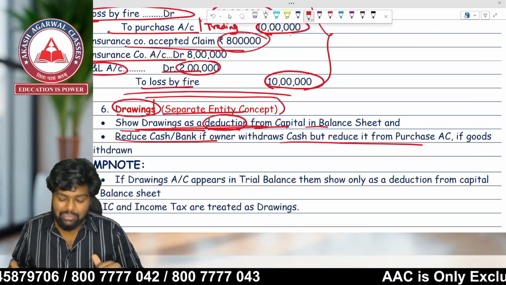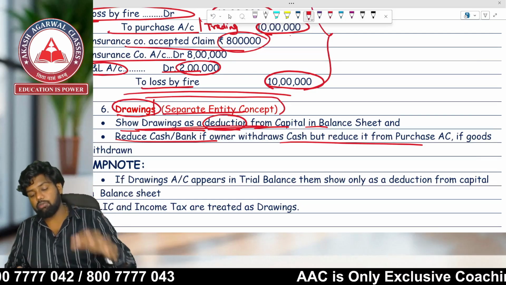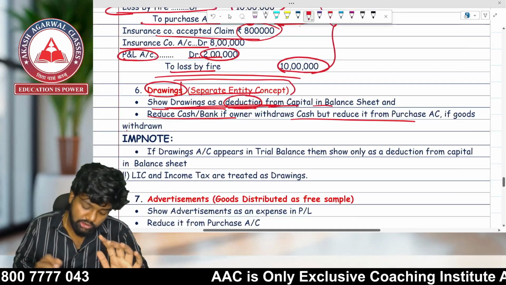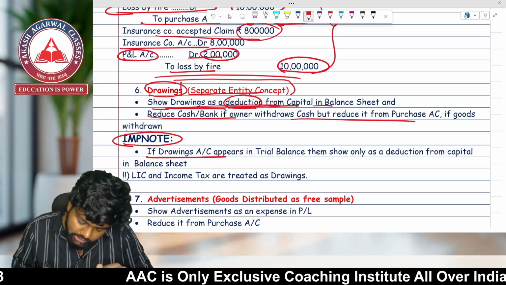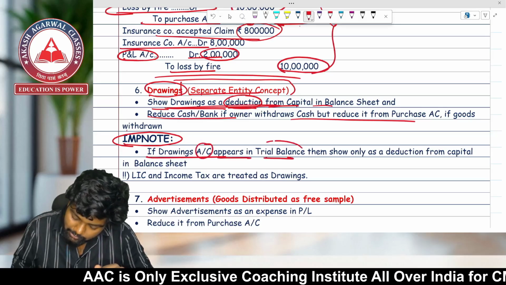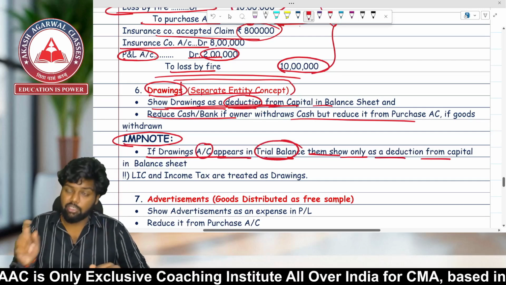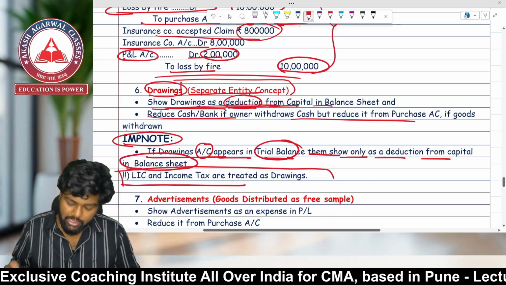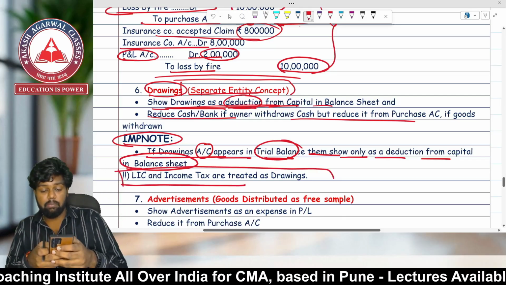Show drawings as a deduction from capital. Important note: if drawings account appears in the trial balance, then show it as a deduction from the capital. For example, in the balance sheet, LIC and income tax are also treated as drawings. Very, very, very important.